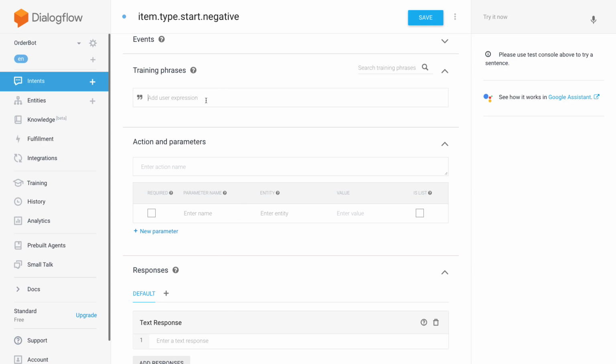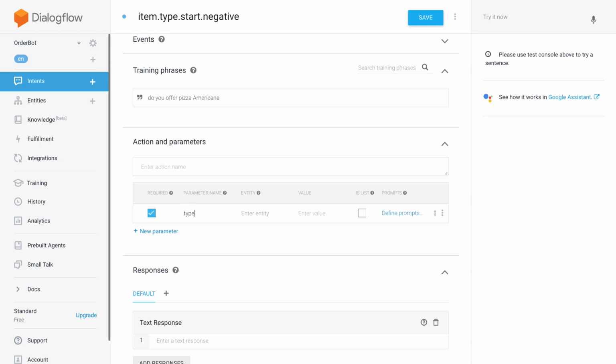The training phrases are going to be things like, "Do you offer pizza Americana?" And then I'm just going to add the parameter. If there's no pizza type mentioned here that we're not selling, then I don't want this intent to match at all. That's why we have to set it to required.